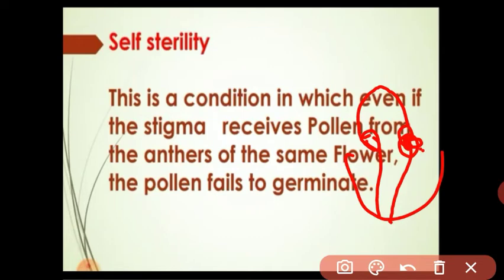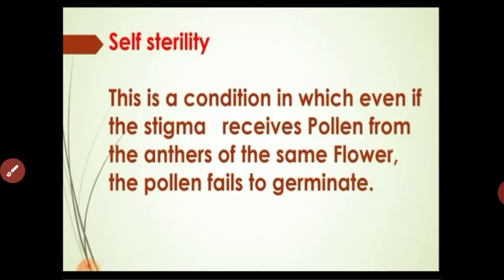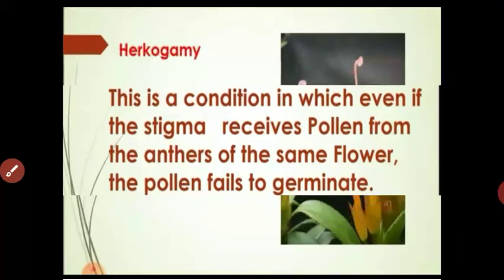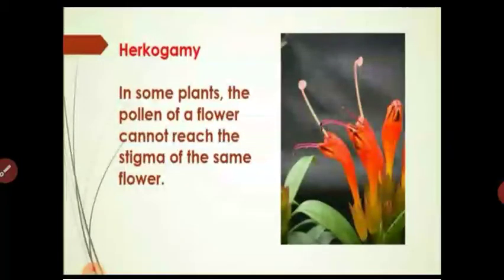Self sterility means the male gamete and female gamete have some genetic materials the same, so it does not lead to self pollination, so the condition favors cross pollination. Understood, student? The next condition is hercogamy.